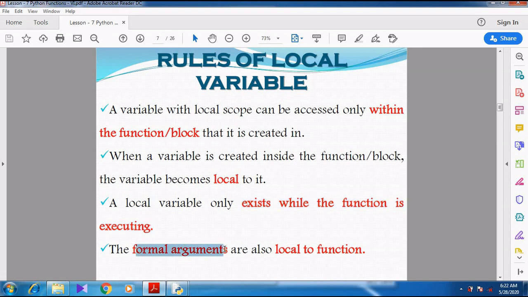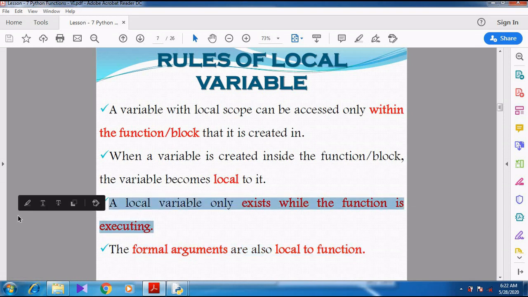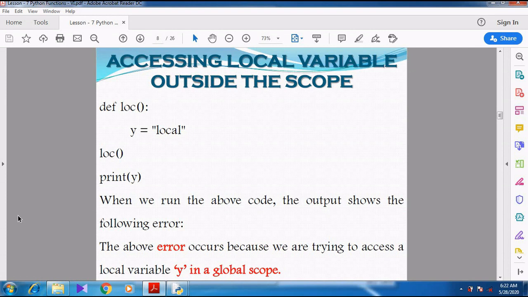Then formal arguments are also local to the function. In the function definition, we create some parameters. Those parameters are called formal parameters or formal arguments. So those arguments or formal parameters are local. It is not global, right? So I think you might have understood these rules for local variables. Now we can go for accessing the local variable outside the scope.